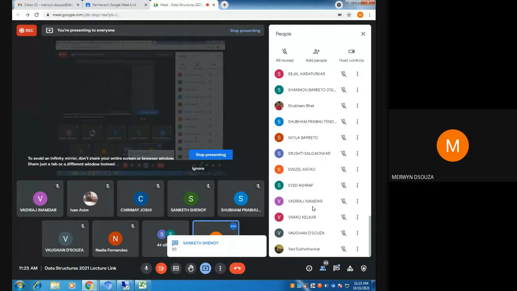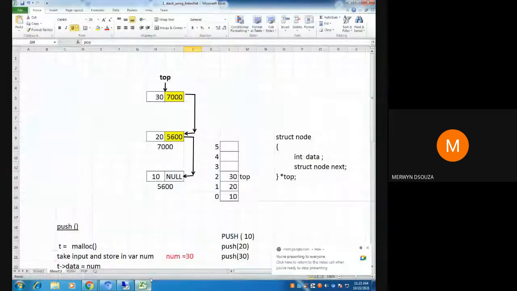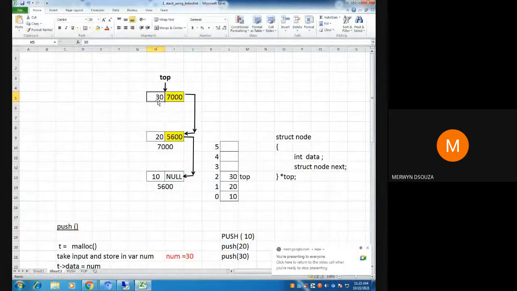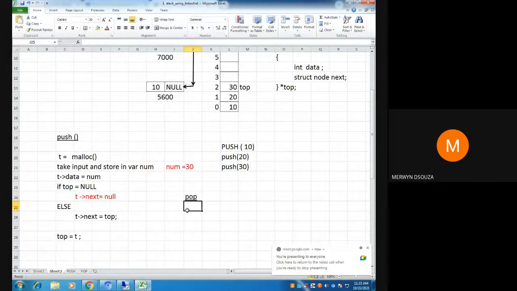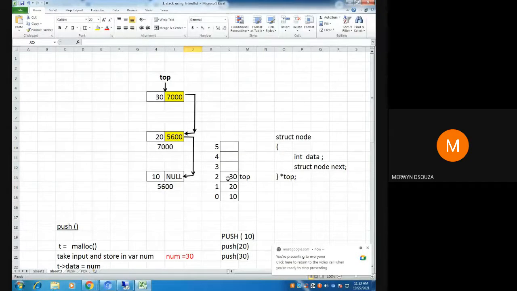Sanket has answered. Obviously, whichever value is the top of the stack, this one, 30, will get popped. Now, what are the pop instructions? Let's see what you can tell for pop now.